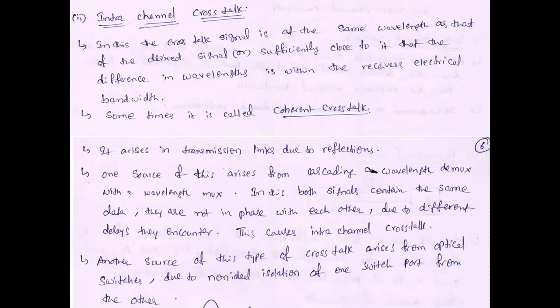This type of crosstalk can arise due to a number of reflections at the connection of fibers. In intra-channel crosstalk, we also get more delay. Suppose we have to transmit a signal within 1 millisecond from one end to the other, but due to intra-channel crosstalk it takes more than 1 millisecond.